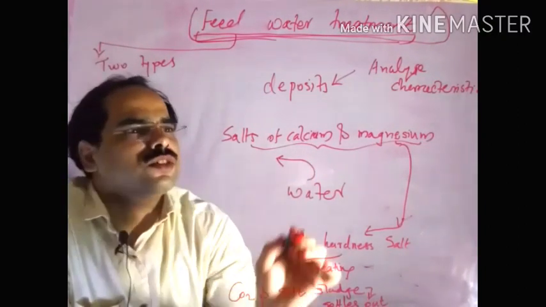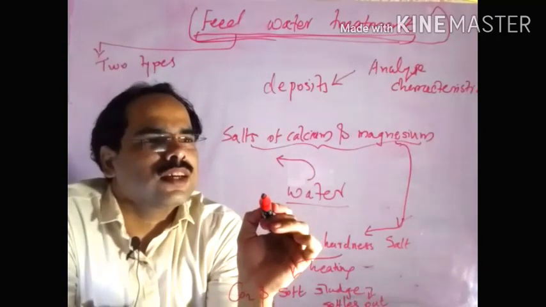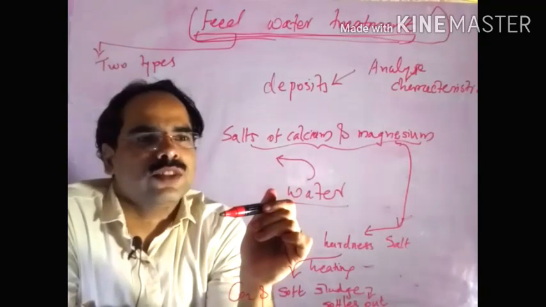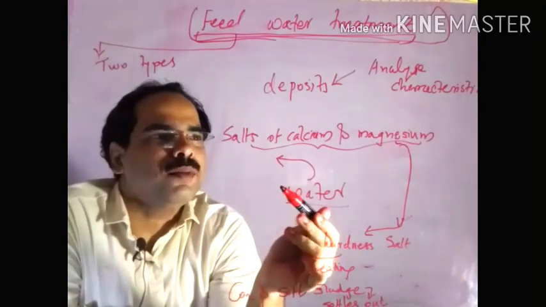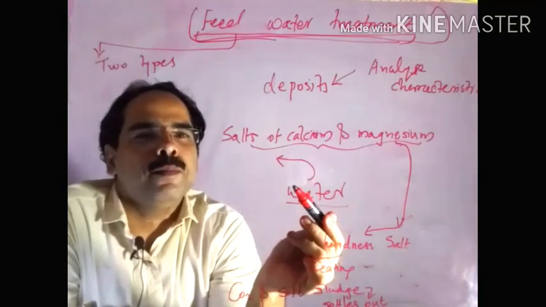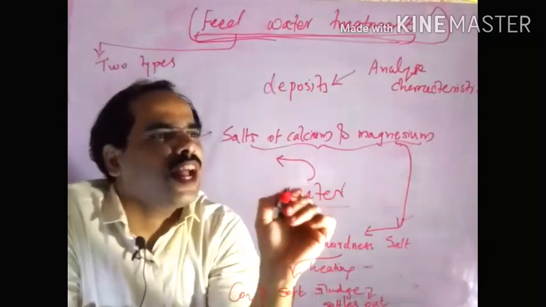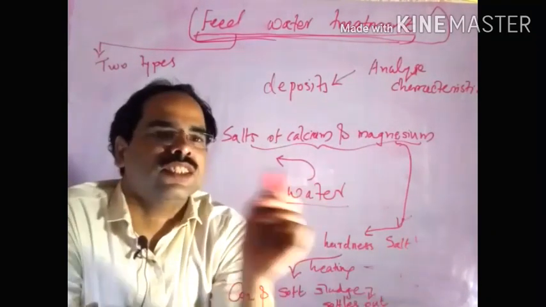Commonly, in the case of water containing salts of calcium and magnesium, that creates the issues. If the water contains salts of calcium and magnesium, that mainly creates the issues. These salts of calcium and magnesium we can call hardness salts.